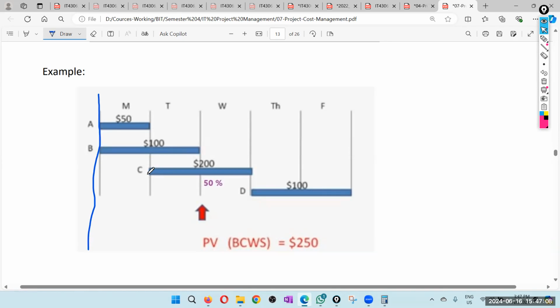Then task C starts Tuesday, and the budgeted cost is $200. That means $100 for Tuesday, $100 for Wednesday. Task D, we are planning to start on Thursday, and for 2 days, the budgeted cost is 100 for both days, maybe $50 a day.